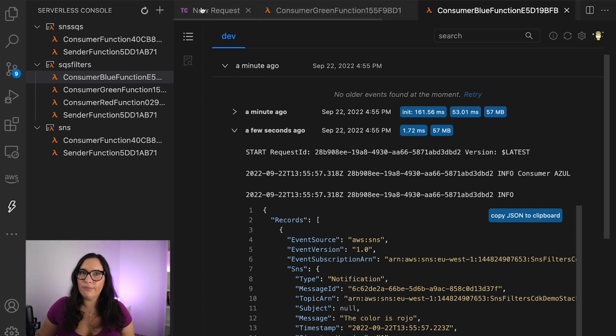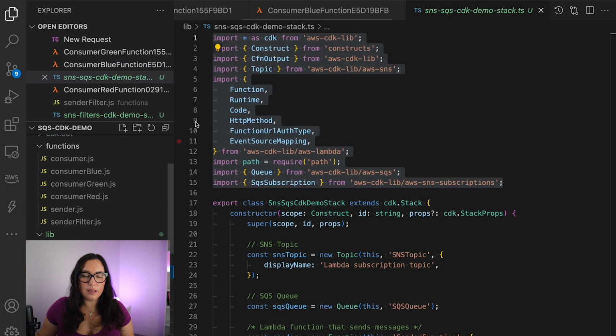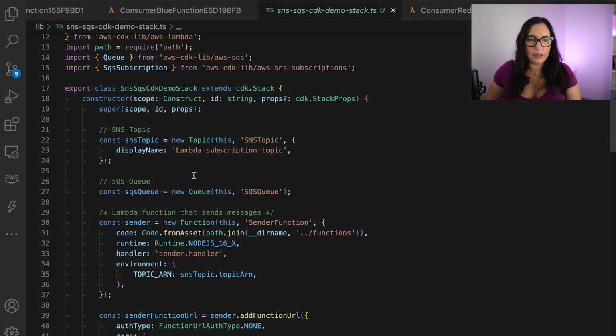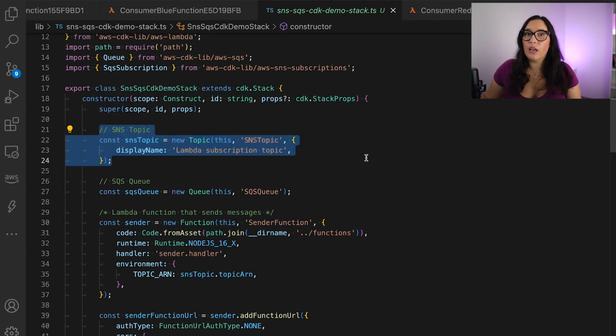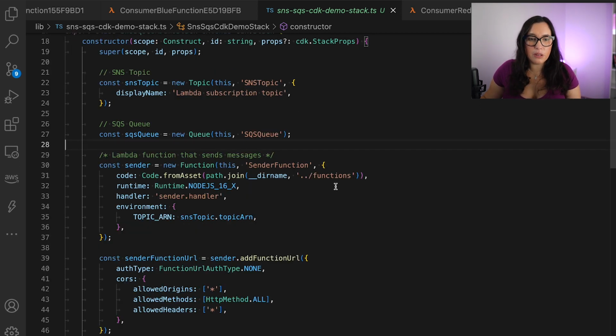Second demo, then. Let's check the third demo now. And this one is a little bit different. I told you about the SNS plus SQS, and this is what I want to show you. So let's look at that. So we have the topic as we had before. We also have now a queue. This is like the queue that we defined in the previous episode.